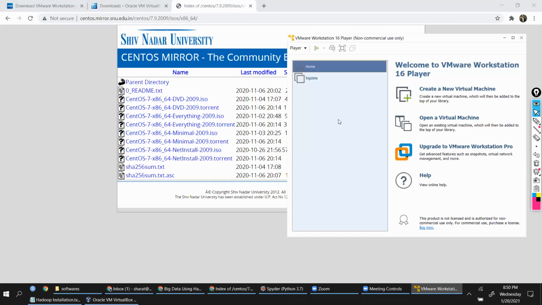Okay, let me see if I have the software in my system. I generally keep it in an archived location.